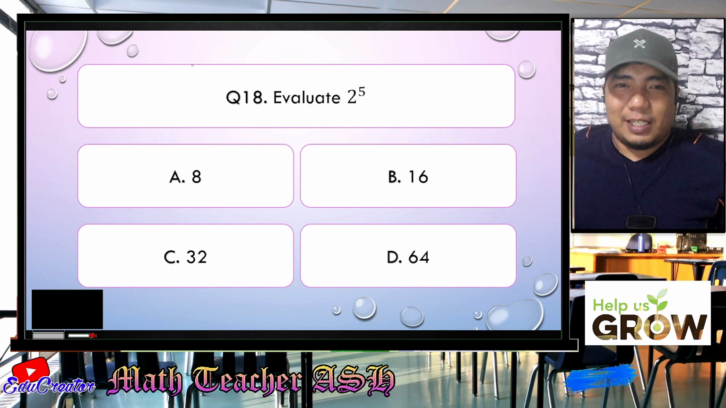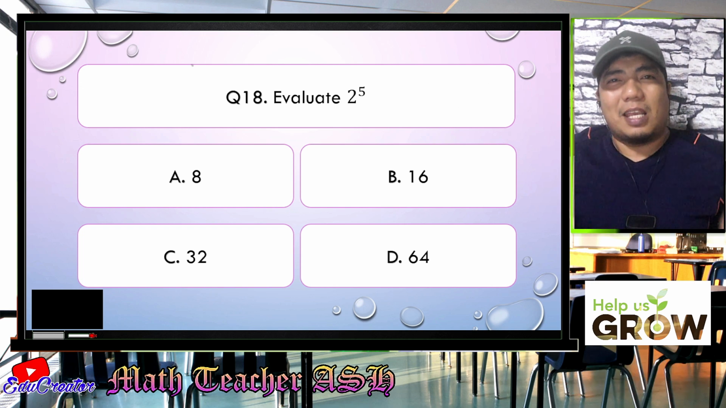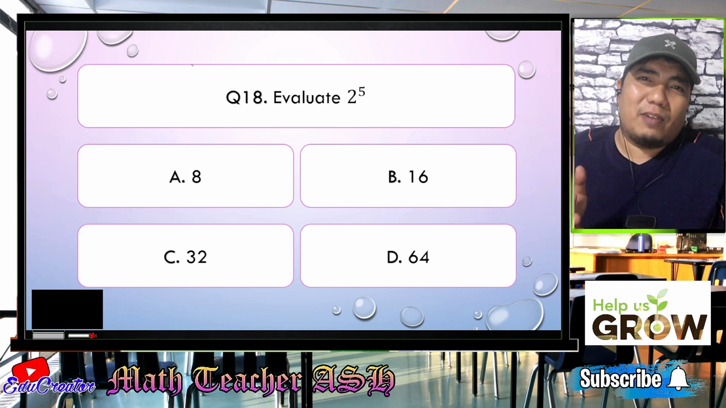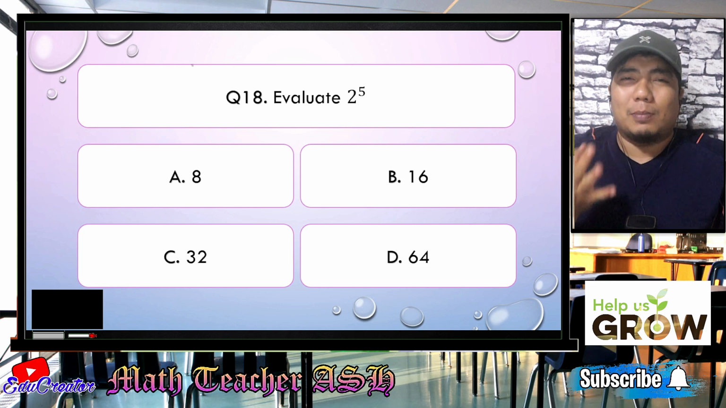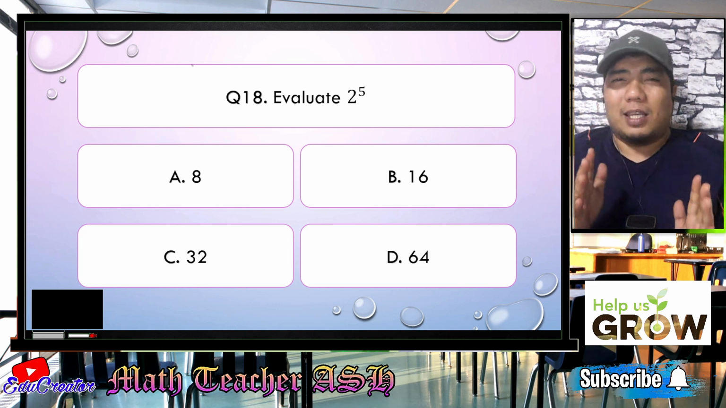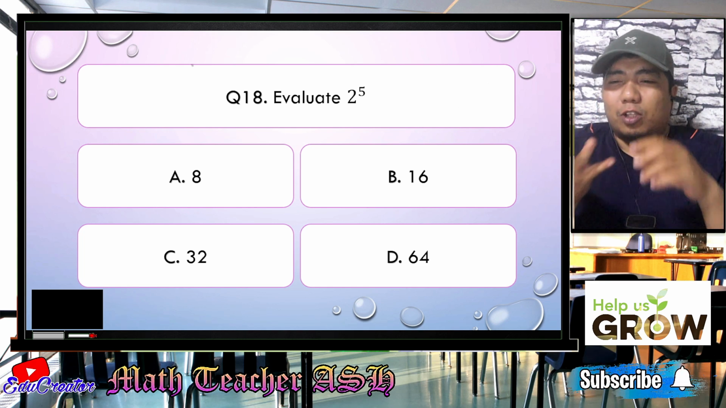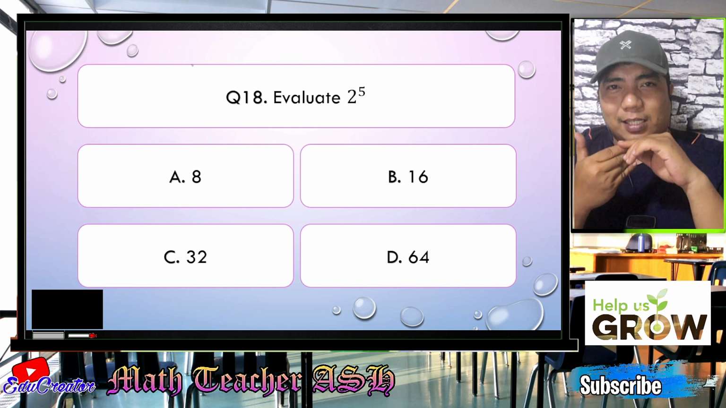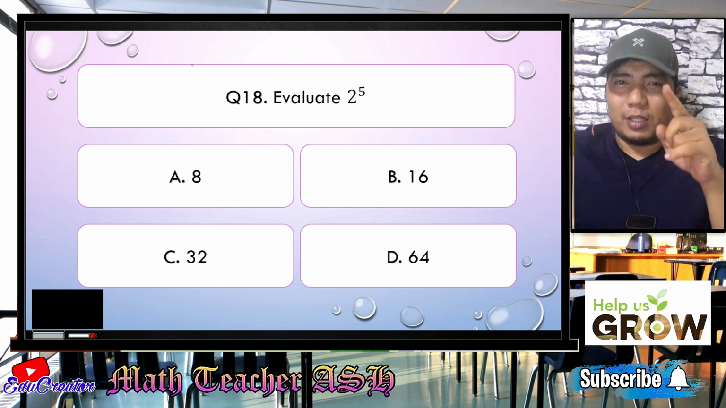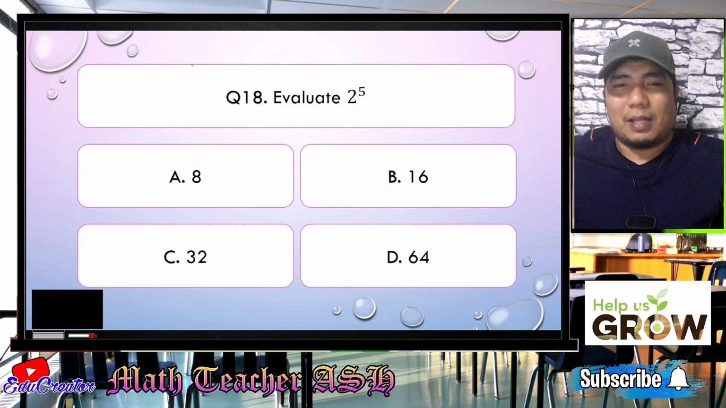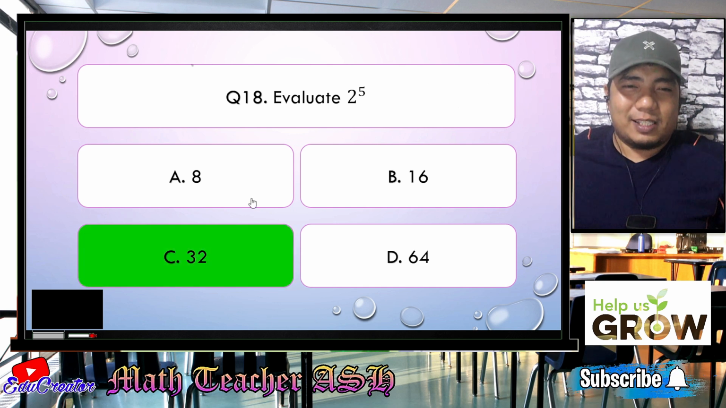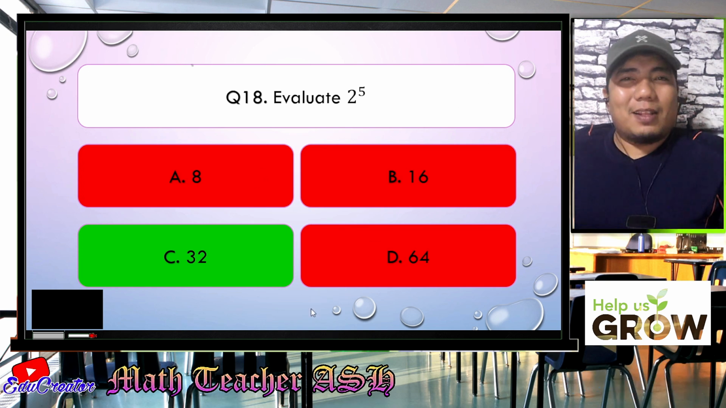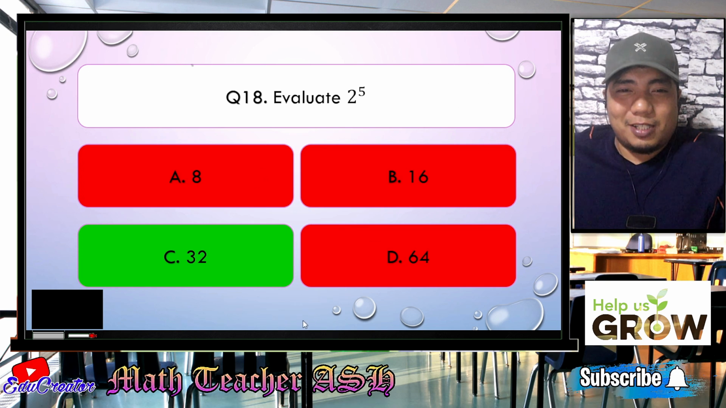Alright, math learners, in answering this question, this is just the same as expansion. So what you need to do is multiply 2 by itself 5 times. So that is 2 times 2 times 2 times 2 times 2. So what is the result in doing that? 2 times 2 is 4, times 2 again is 8, times 2 again is 16, and 16 times 2, what is the result? Very good, my dear math learners, that is letter C. Alright. Very easy, my dear math learners. So now let us go to question number 19.